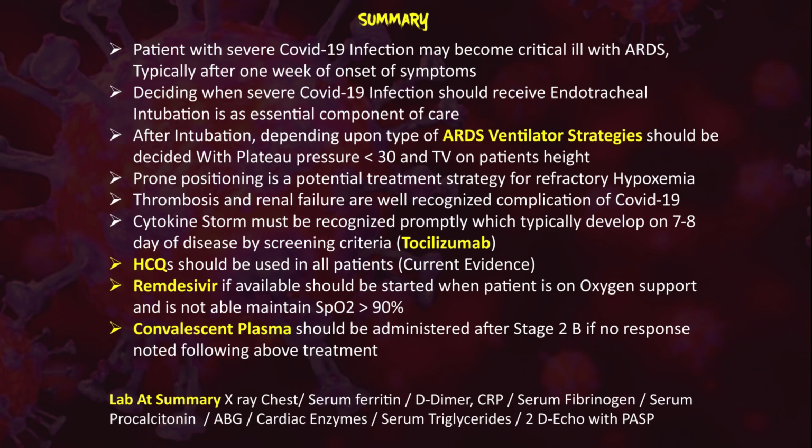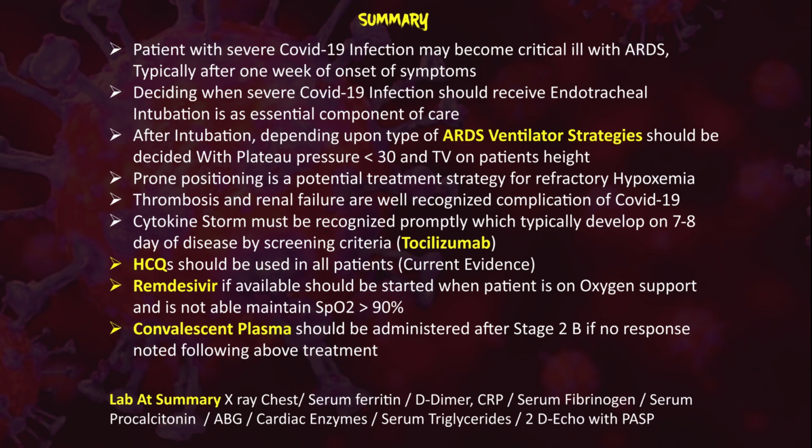Cytokine storm should be recognized, which typically develops at 7 to 8 days of disease by screening criteria, and whenever available, tocilizumab must be used. Hydroxychloroquine should be used in all patients. Remdesivir, if available, should be started when the patient is on oxygen support and is not able to maintain SpO2 of more than 90%. Convalescent plasma should be administered after stage 2B if no response is noted following the above treatment.